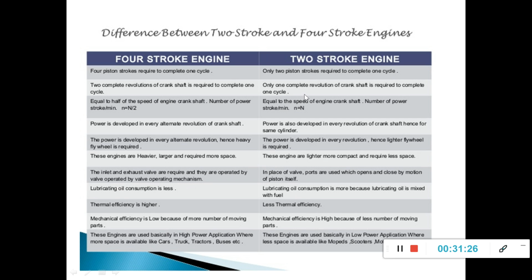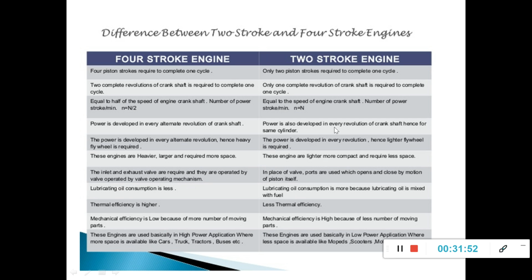Here only one complete revolution of the crankshaft is required to complete one cycle. Power is developed in every alternate revolution of the crankshaft, because for four strokes there are two rotations of the crankshaft.